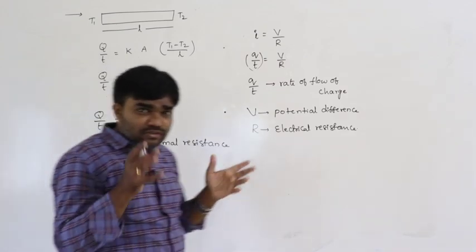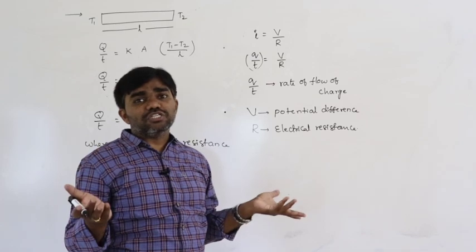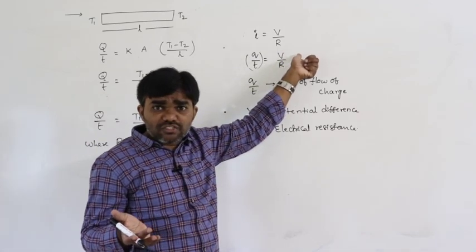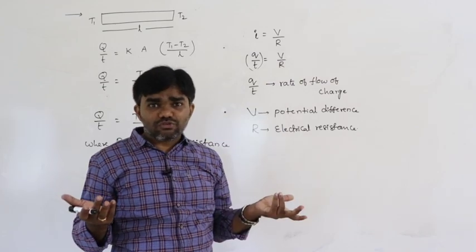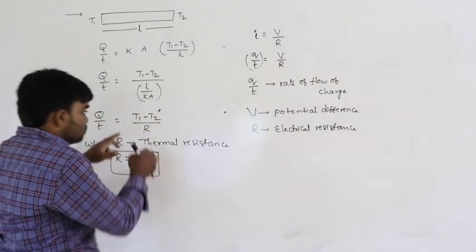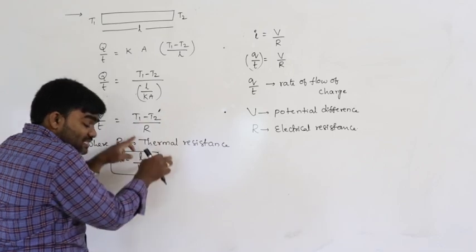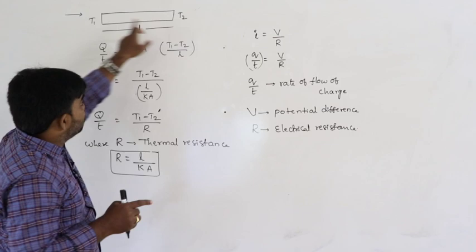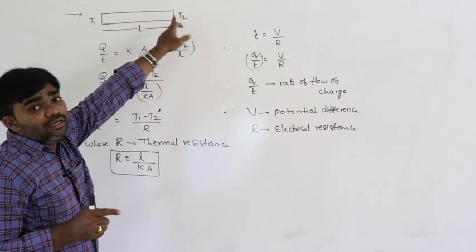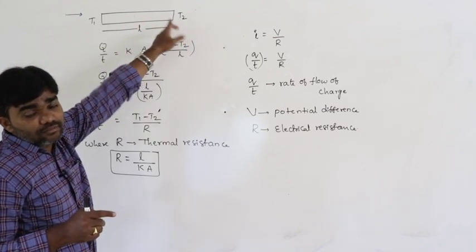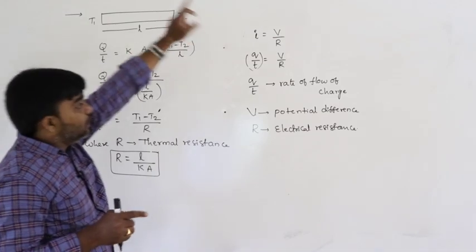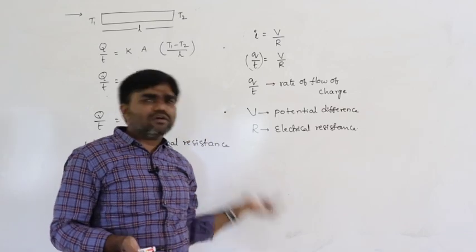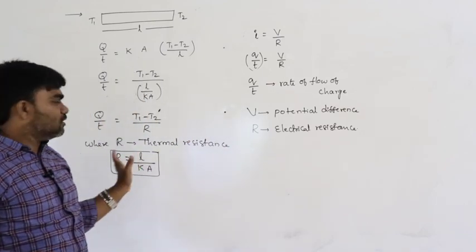If the temperature difference is 0, heat energy does not flow. In the same way, if the potential difference is 0, no charge flows. Here also, if a temperature difference exists between the ends of the rod, then only heat energy is transferred. If the potential difference exists, then only charge flows. Same concept.